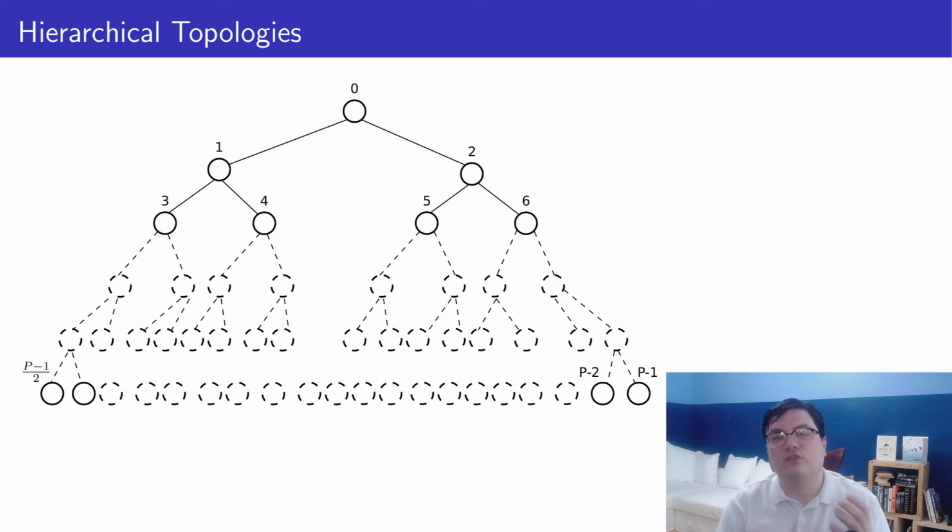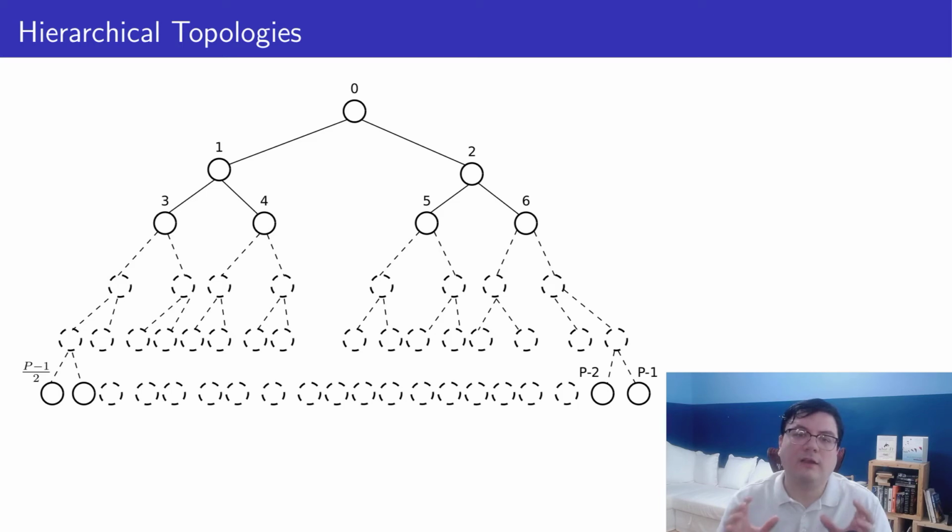Building your network as a tree is also something that has been considered. Here we show a binary tree, but any hierarchical structure works similarly. Hierarchical networks are easy to construct in practice, as each node only requires a few connections. Here, up to 3 per node. The latencies in the network are also very good. The height of the tree is in log p, so the longest distance in the network is 2 log p.